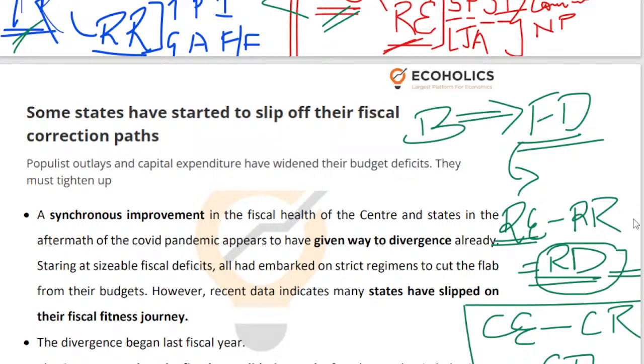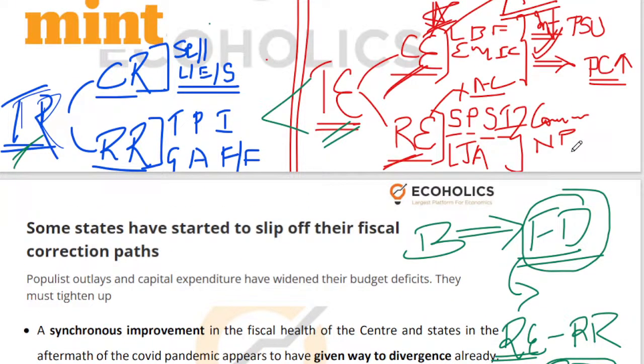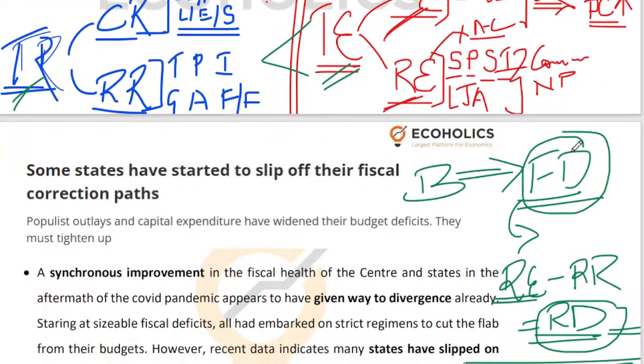So keep that in mind. And secondly, this revenue deficit has to be within control. It has to be on a downward declining path. That is something that we'll be discussing. So with this basic understanding in place, I believe that we can start our discussion of the first article.